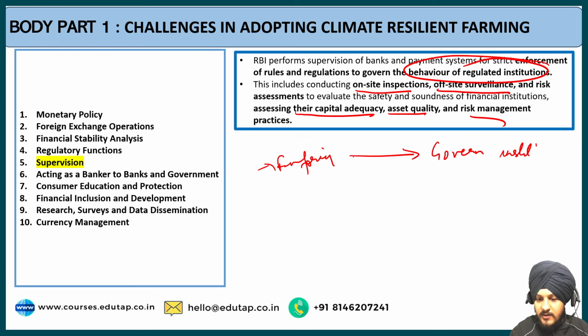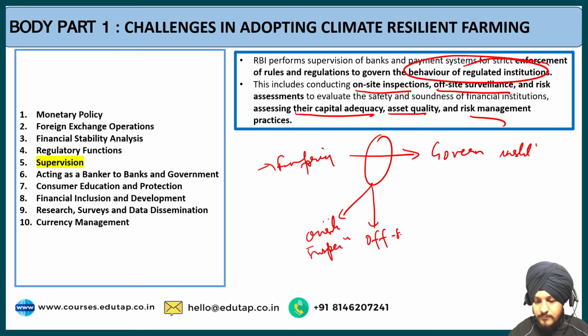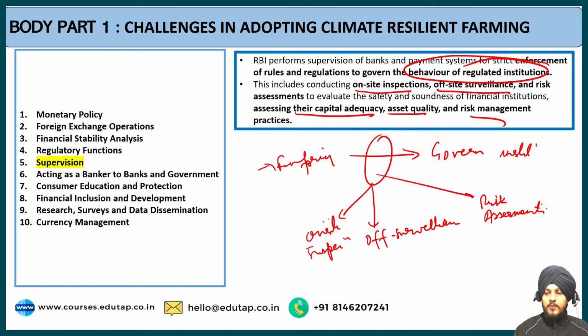And how is it doing that? It is doing that through the on-site inspection, the off-site surveillance, and through different risk assessments.